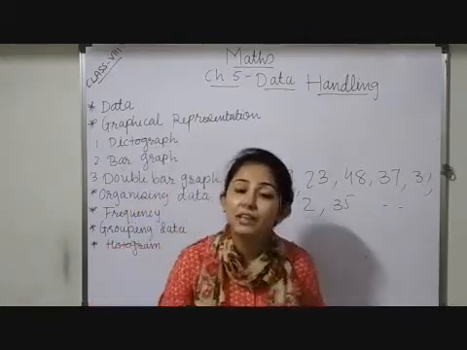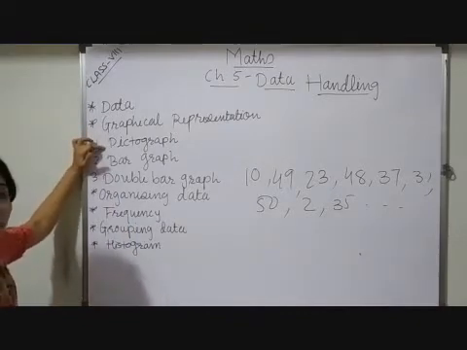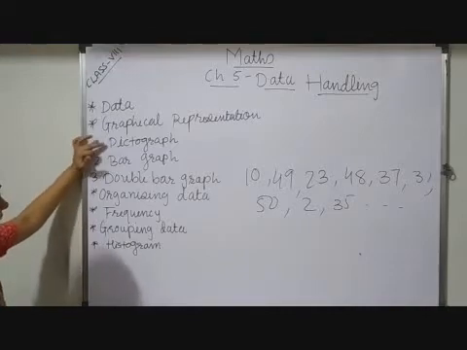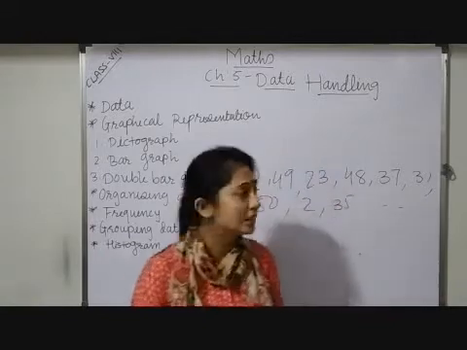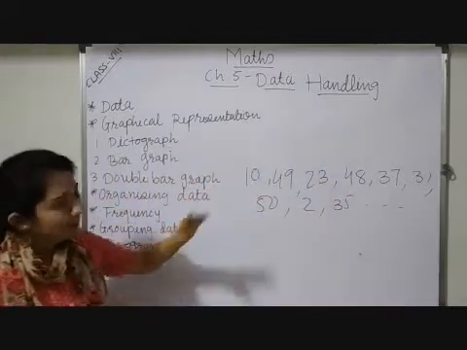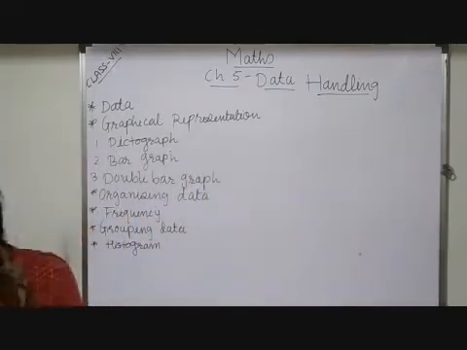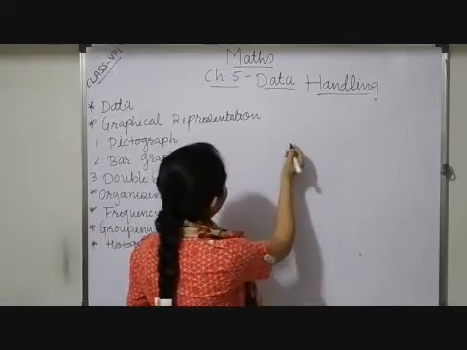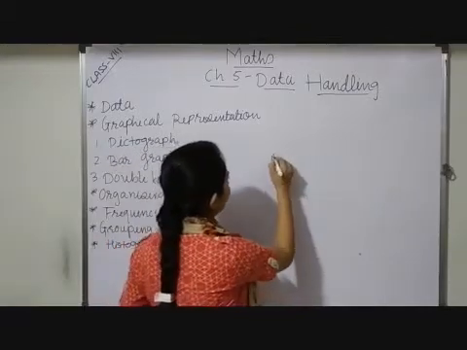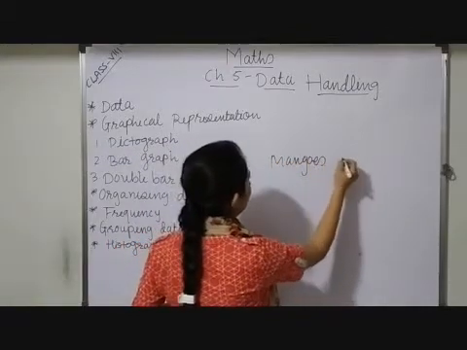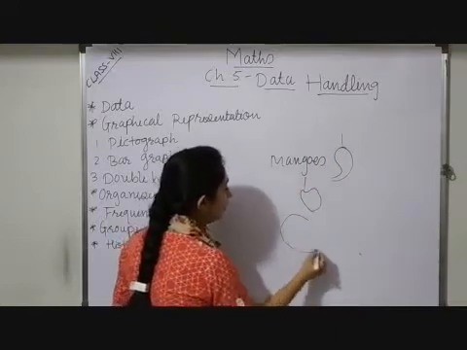How? By graphical representation. In graphical representation, first of all, you have studied in your earlier classes, I guess in 4th or 5th standard, the pictograph. Now what is a pictograph? Suppose you are going to the bazaar and purchasing some fruits like mangoes, apples, oranges, so many fruits.